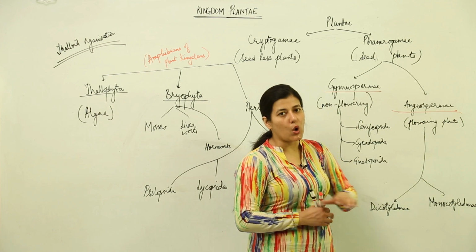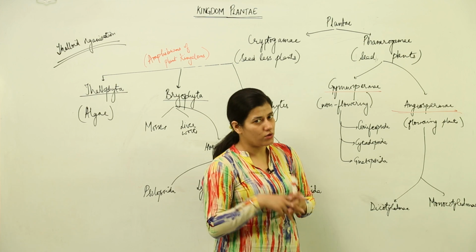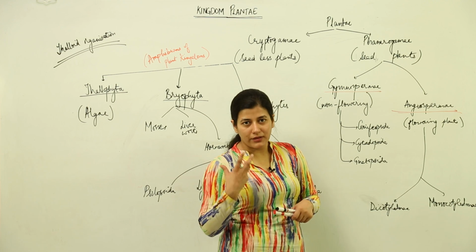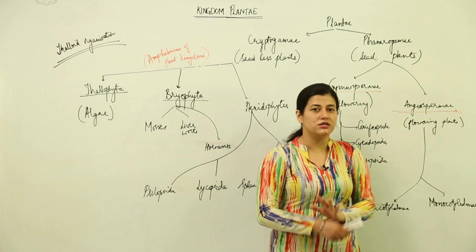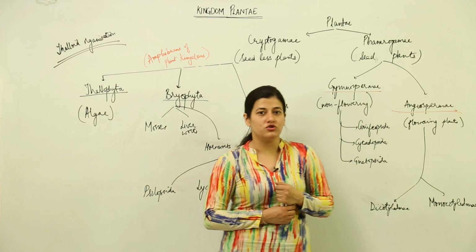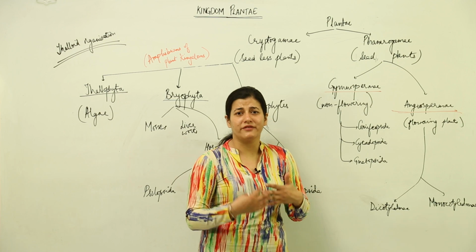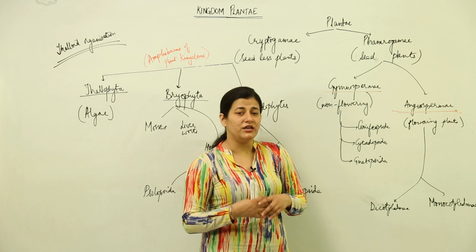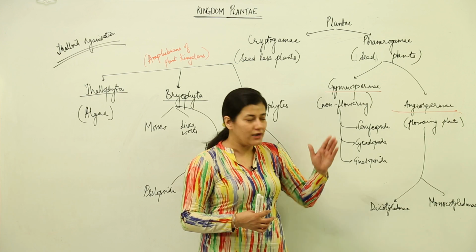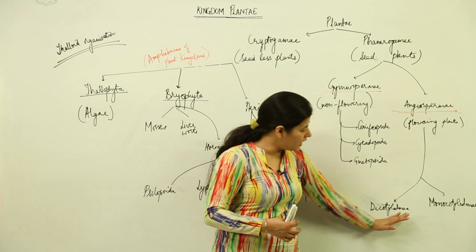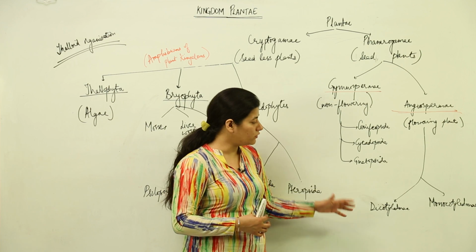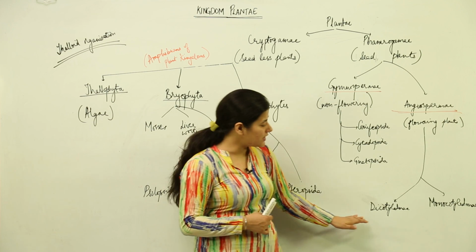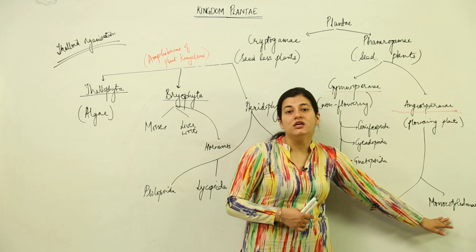Coming to angiosperms, all the flowering plants on the earth, or in the biosphere that we find, are classified under Angiospermi. There is a lot of classification in these angiosperm plants. We have families, we have genus, we have species. You would find so many flowering plants around you, and in that classification we further have two classes. One is, let's talk about the seed from which the plant originates, whether it has two cotyledons or a single cotyledon.